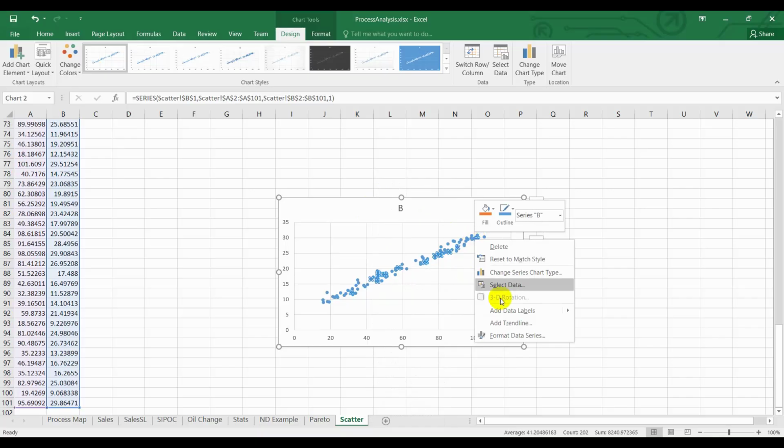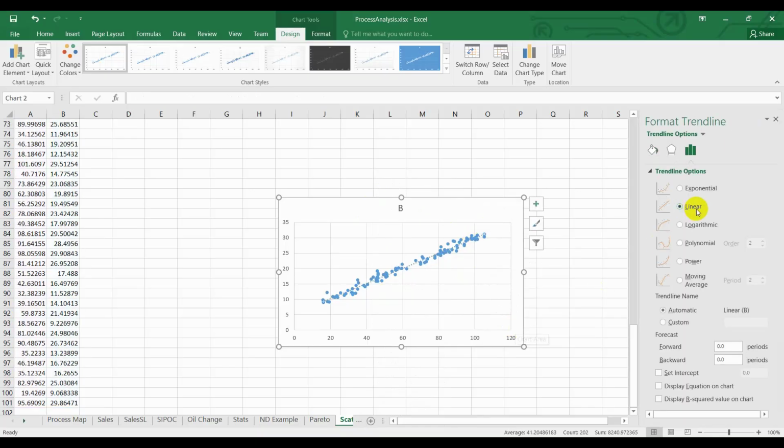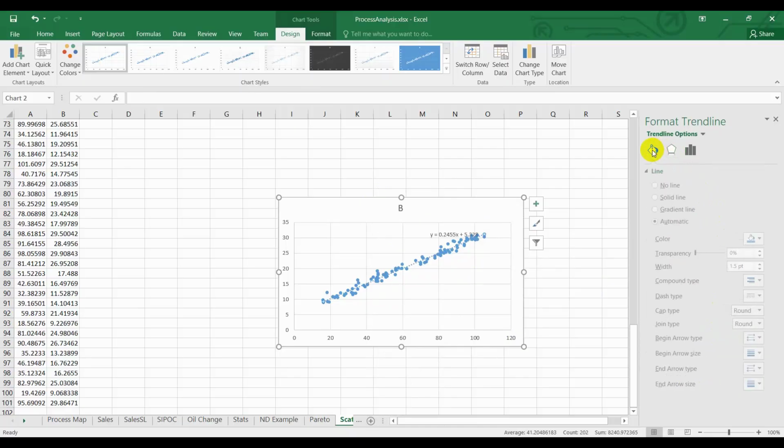Right-click on the data and then choose the trend line. Select Linear and check Display Equation on chart. Go to Settings and increase the width of the line and choose a more visible color, for example, red.